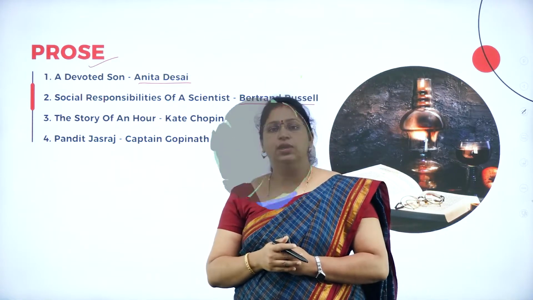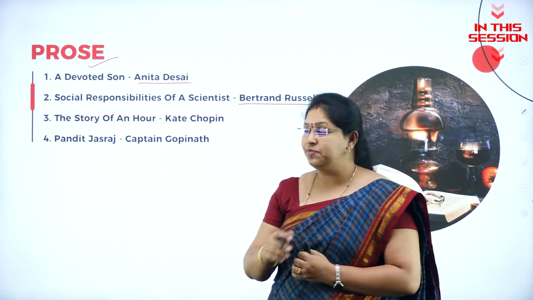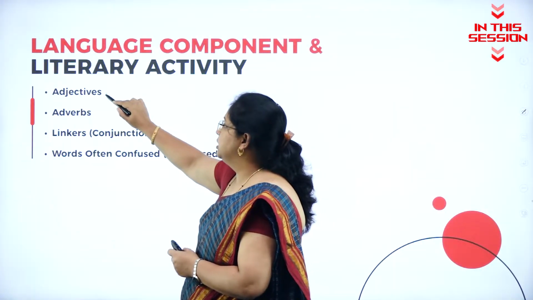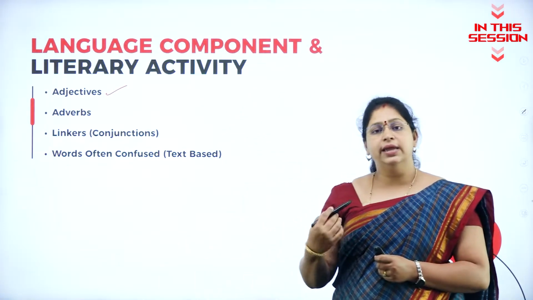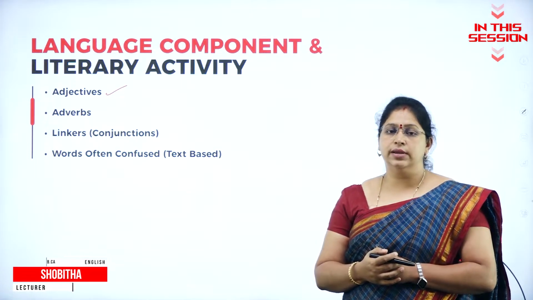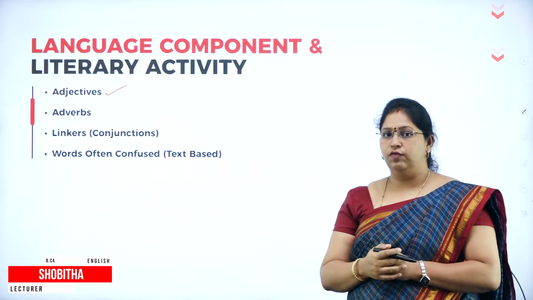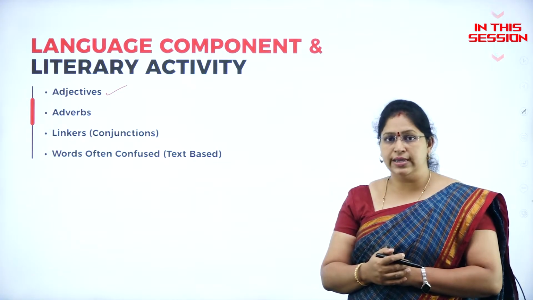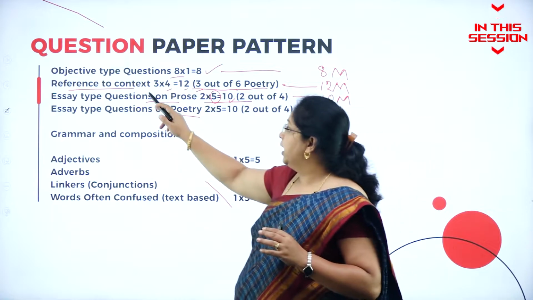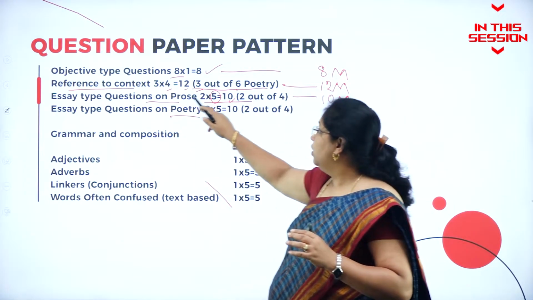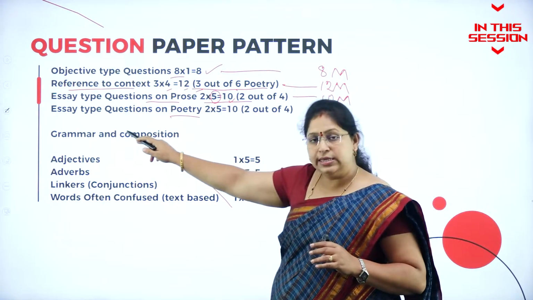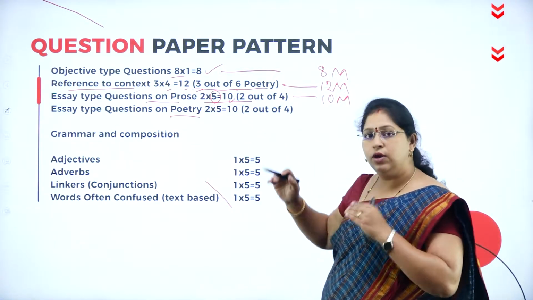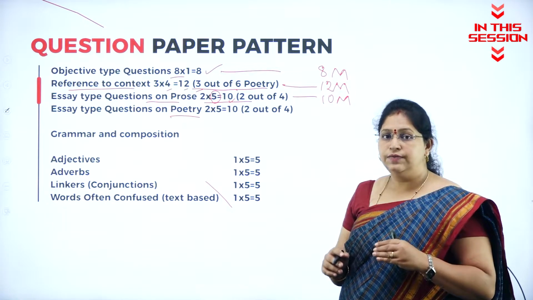In the first sem, you learnt about what is science, and this time you will be learning social responsibilities of a scientist. Adjectives. What are adjectives? They describe the noun, correct? So, she is beautiful. So, beautiful is an adjective. Something which describes a noun is called an adjective. Poetry, you have reference to context for 12 marks and essay type questions for 10 marks. Okay. So, this is how your question paper will have the weightage.